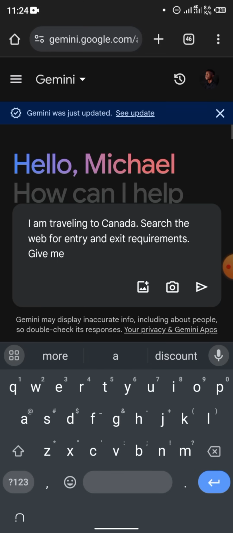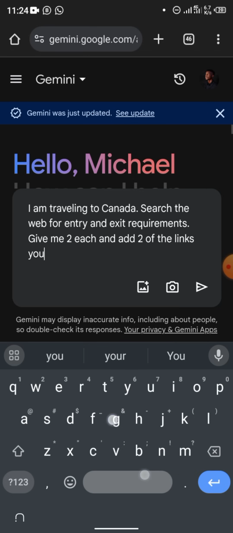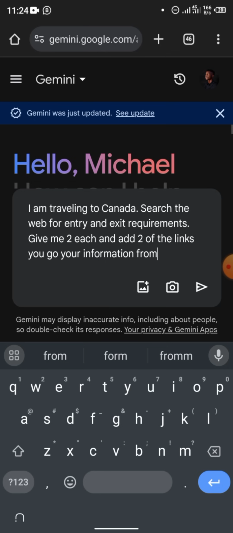Give me two each, and add 2 of the links you got your information from. You can see how simple it is.